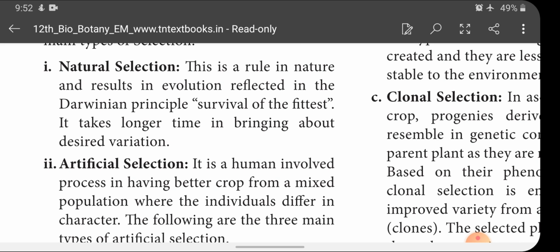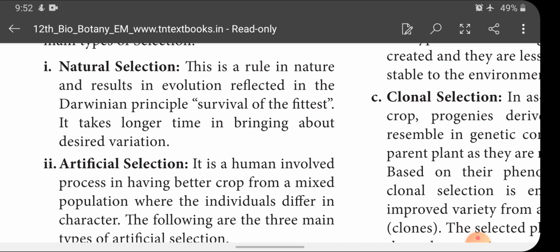In the struggle for existence, the organisms which are adapted to the environmental changes, or able to struggle with that environment, will be retained. Others are eliminated from the population. Those who are adapted to that changed environment will be fit for survival. That is called survival of the fittest. The animals which are fit for survival are selected by natural selection.